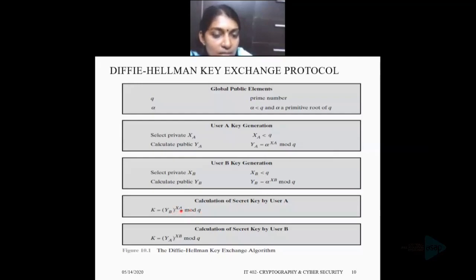User B computes the key k as ya, the public quantity of user A, raised to the private quantity of user B, mod q.